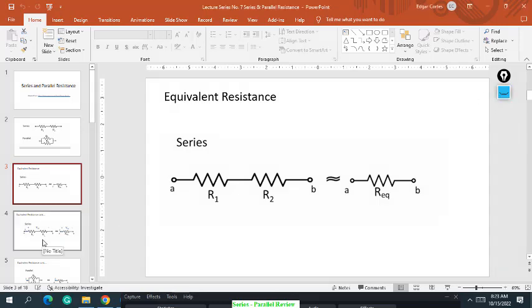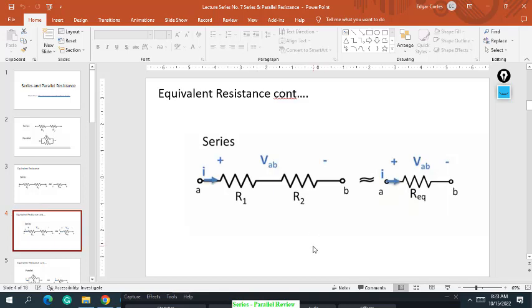So slide number 4. Again, this is a series circuit. We have this R1 and this R2; earlier we just added them to get the equivalent resistance.